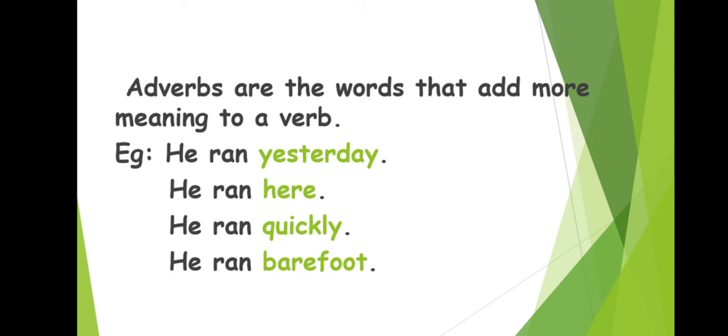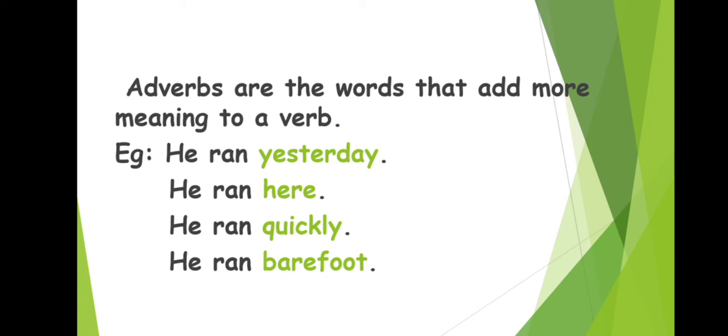Look at the next one. He ran here. In this sentence, ran is the verb, and here is the adverb which gives us more idea about the verb or action word ran. He ran quickly. Quickly is the adverb in this sentence, and the word quickly tells us how the boy ran. And the next one, he ran barefoot. In this sentence, we find the word barefoot as the adverb, which gives us in what manner he ran. And we will understand this more when we look at these examples in detail.